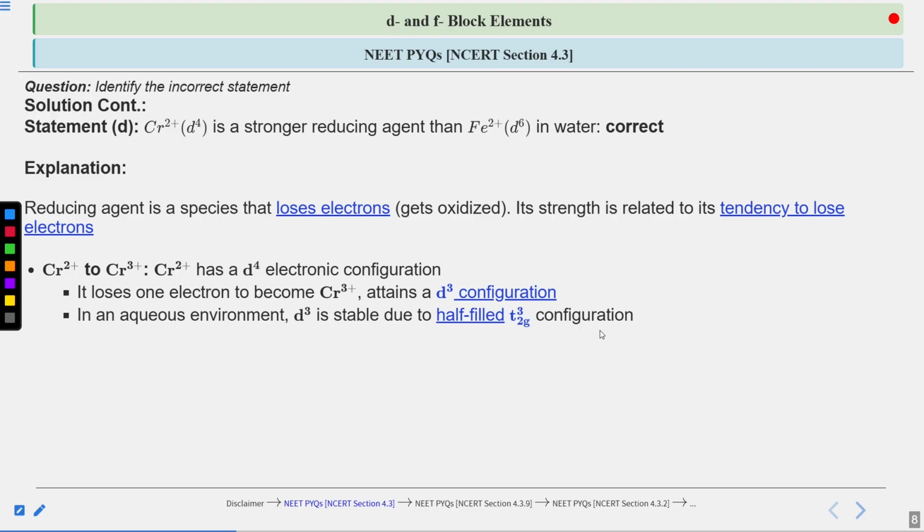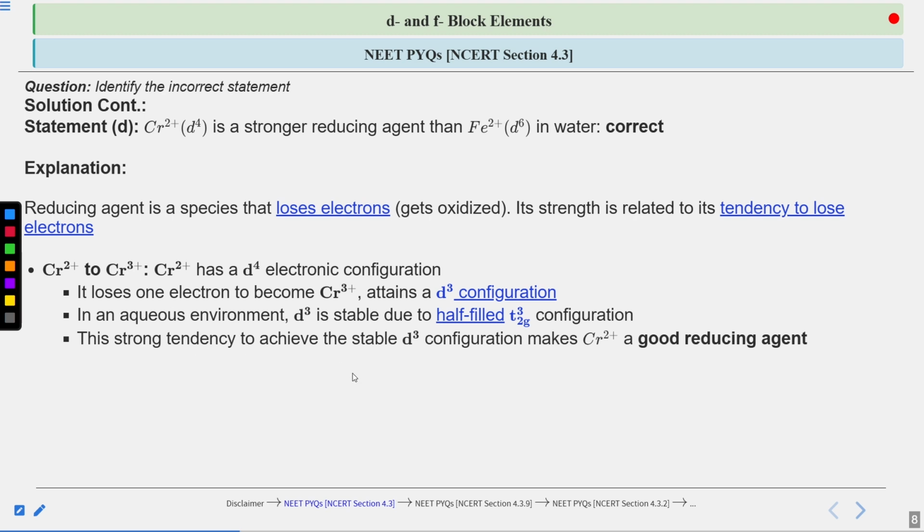Three spaces are provided, that means in total 6 electrons can be filled in it, and d3 means 3 electrons are going to be filled in the t2g three energy spaces. Each space will have one unpaired electron, right? That means the t2g3 configuration is going to be attained by the d3 configuration, and it is a half-filled t2g3 stable configuration, similar to the d5 configuration. d5 is a half-filled stable configuration. Similarly here, t2g3 is a half-filled stable configuration after the d-d transition of the d3 configuration for chromium 3 positive.